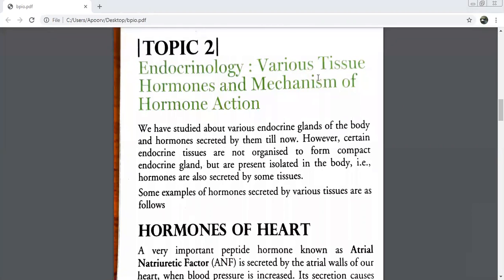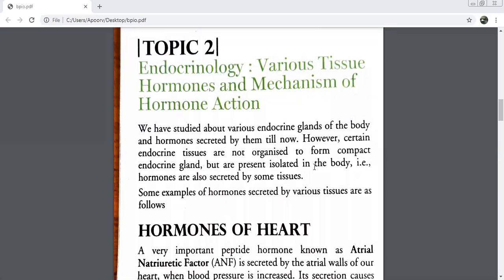Okay, understand this part. Certain endocrine tissues are not organized to form compact endocrine glands. They are present isolated in the body. That is, hormones are also secreted by some tissues. This is something interesting for you. As of now, we know one thing that all endocrine tissues come together and become a gland, which we call an endocrine gland, and the endocrine gland starts secreting some hormones.